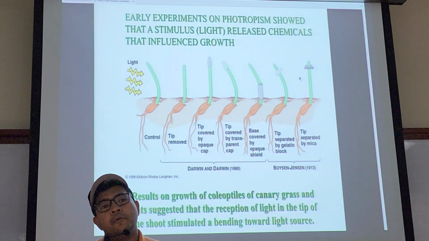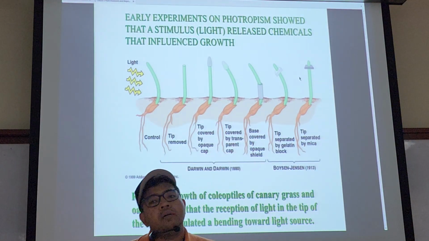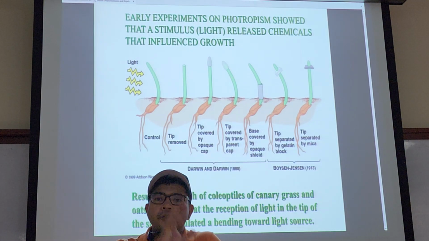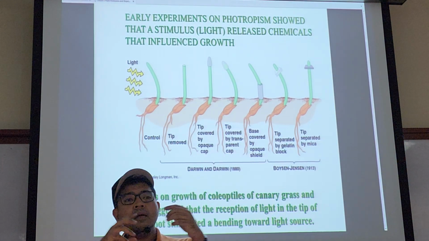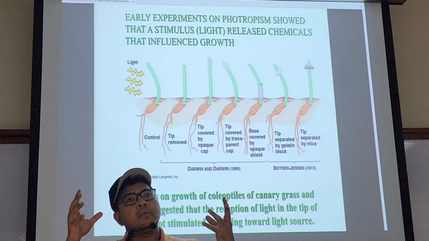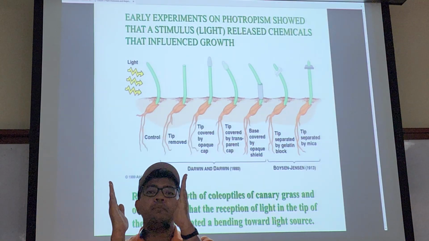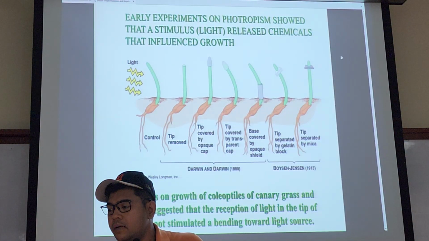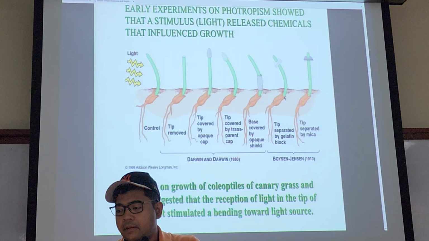So what does this tell you? Remember that this was over 100 years ago. So they postulated that there must be something in the tip of the plant that got released or was sensing the light, telling the plant to bend this way or that way. It must come from the tip. It cannot be from the bottom or from the middle, right?